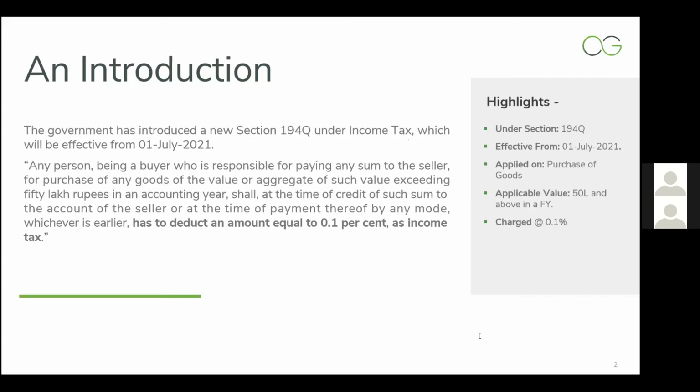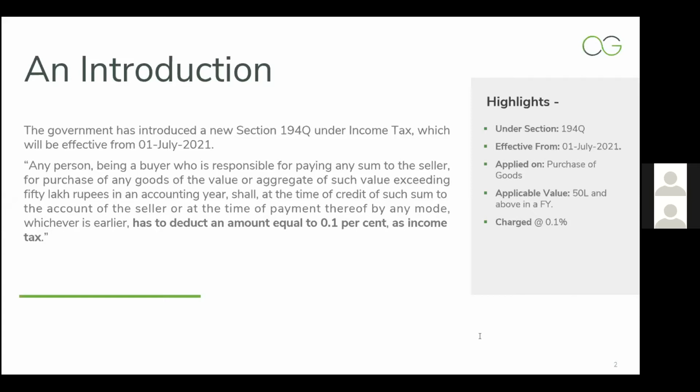To sum up in a few points, it's under section 194Q that the rule is being implemented, effective from 1st of July 2021.